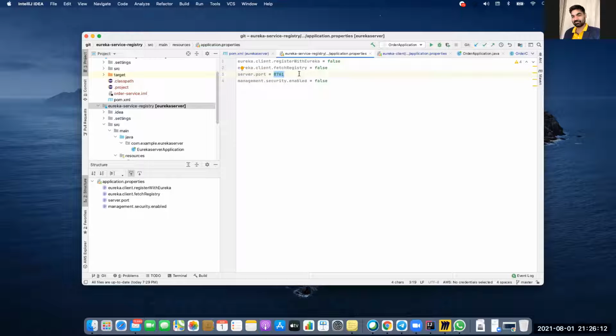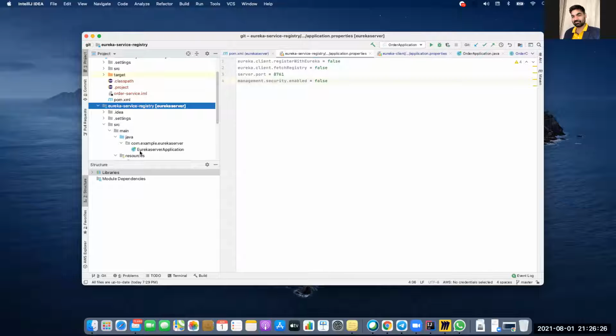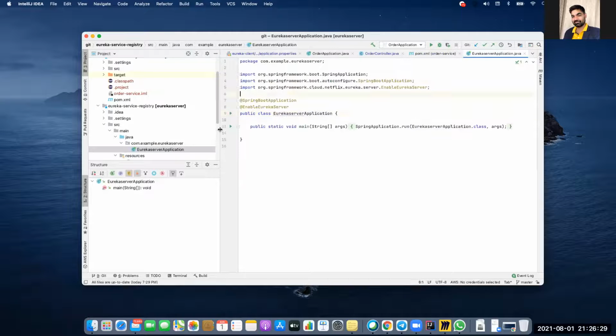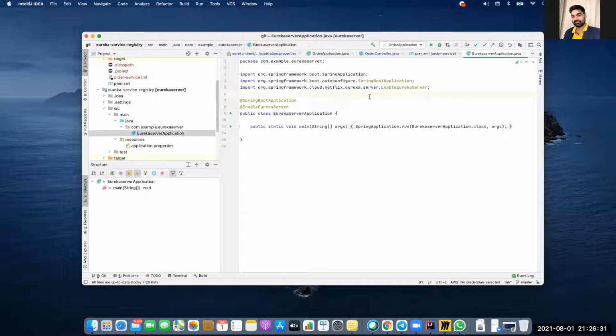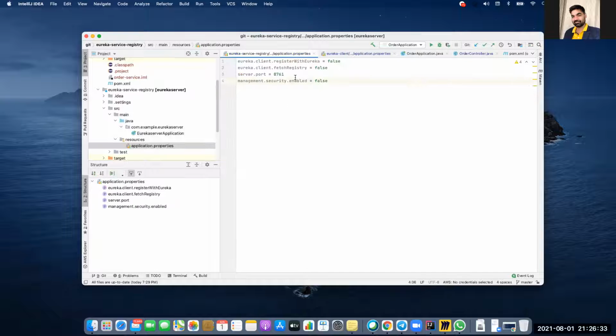If you don't give it, it will take the default port, I think 8080. And then management security enabled false or true. If you want to use the JMX console or management console, that is even optional. You don't need to worry. So now let's say we will start this application. It's a plain, simple application, only one Java class, and one important property, server port. And now I will start.